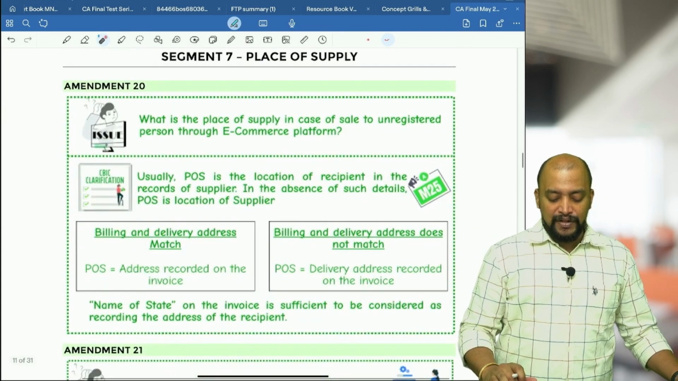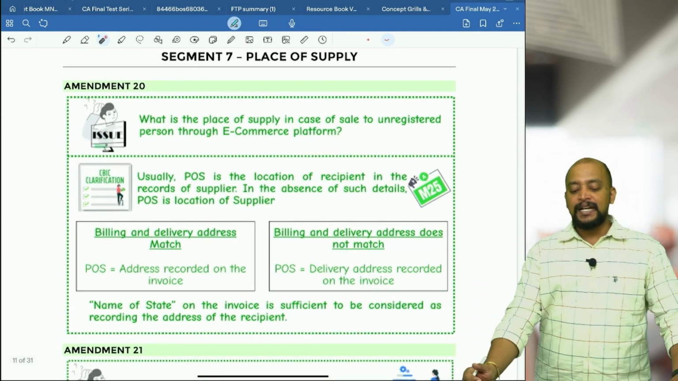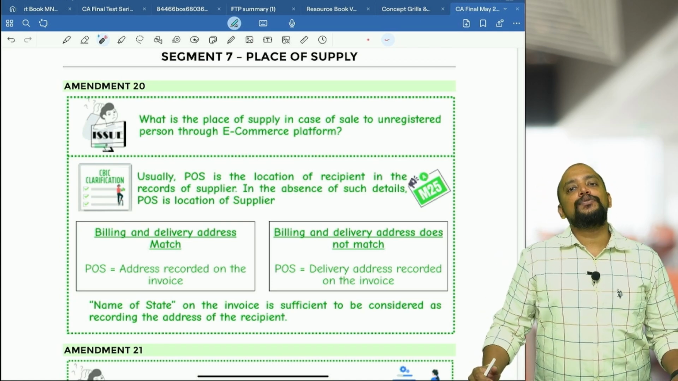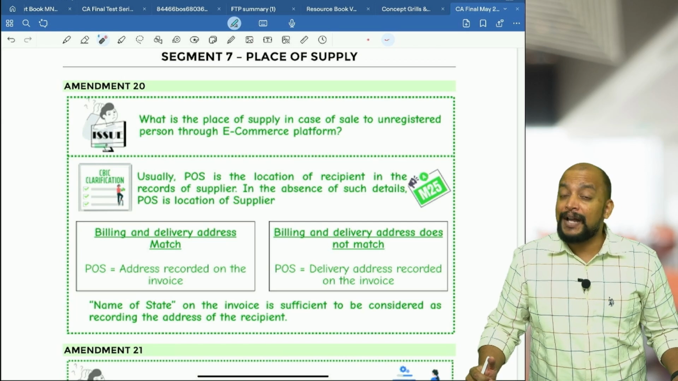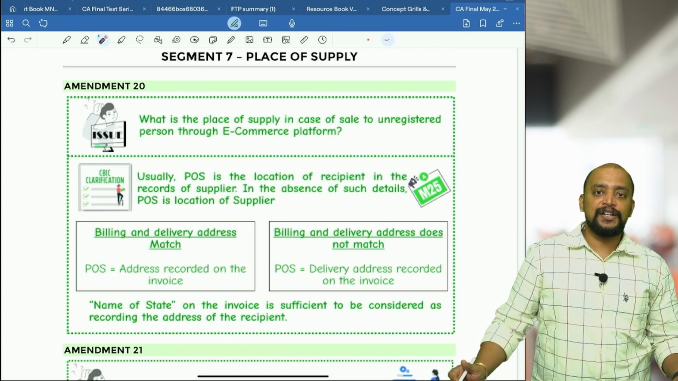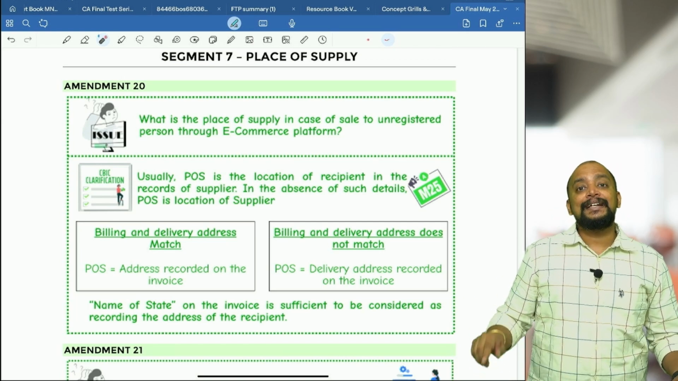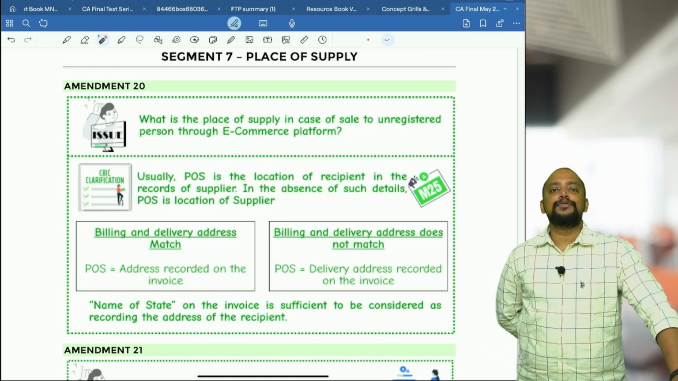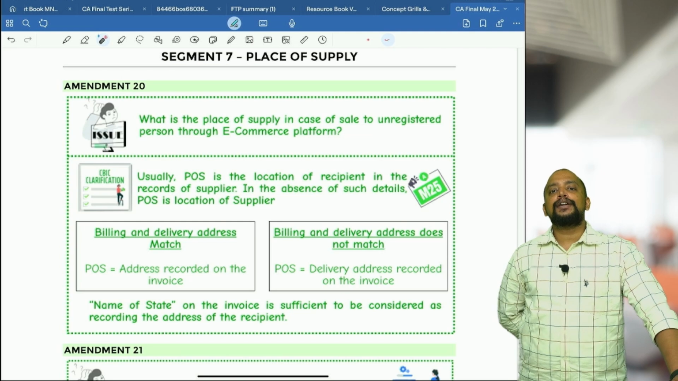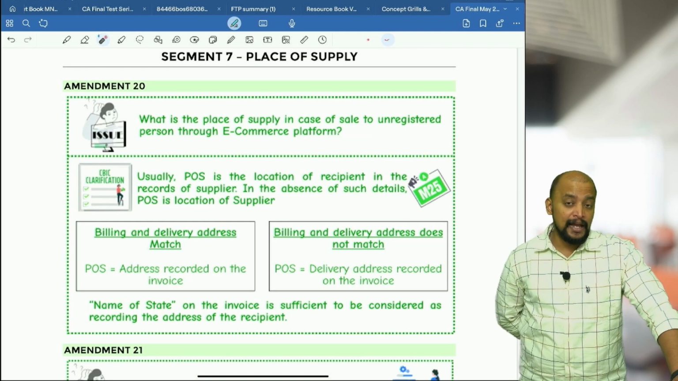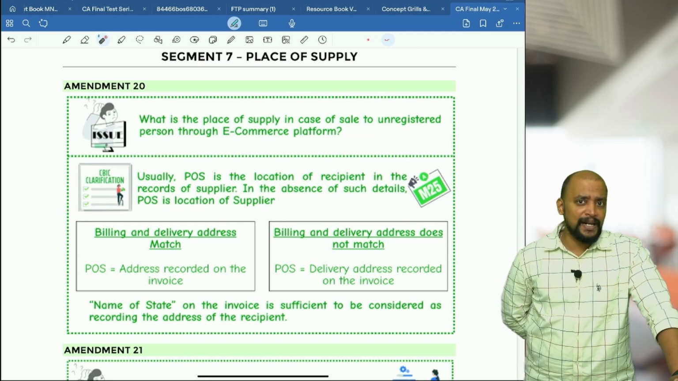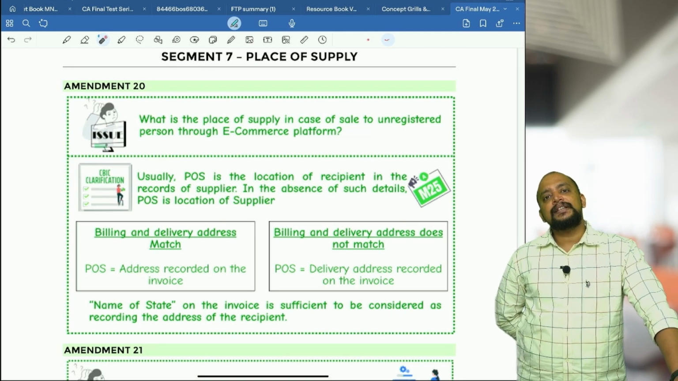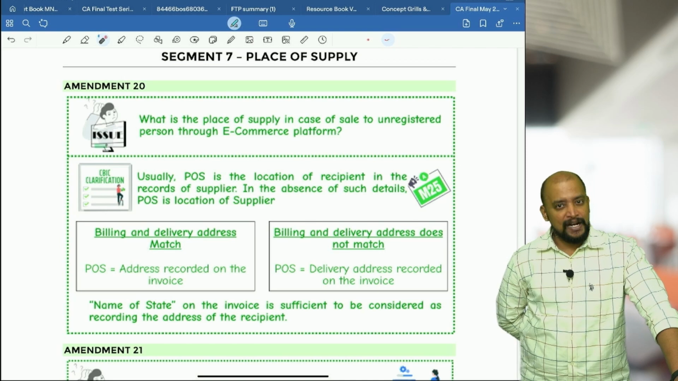Then the next area that we are moving on to is place of supply. In place of supply, there is one amendment. Generally, whenever the sale of goods happens through an e-commerce platform to an unregistered person, what should be taken as the place of supply? We have section 10 subsection 1 clause CA, which says that whenever we are making sale of goods to an unregistered person, we need to take the location of the recipient in the records of the supplier, otherwise the location of the supplier will be taken.